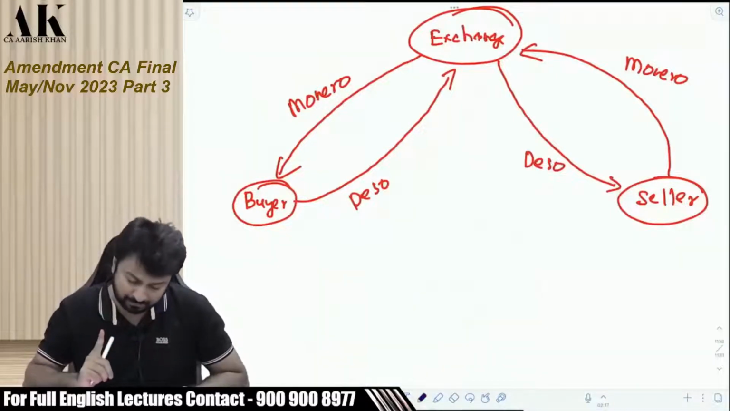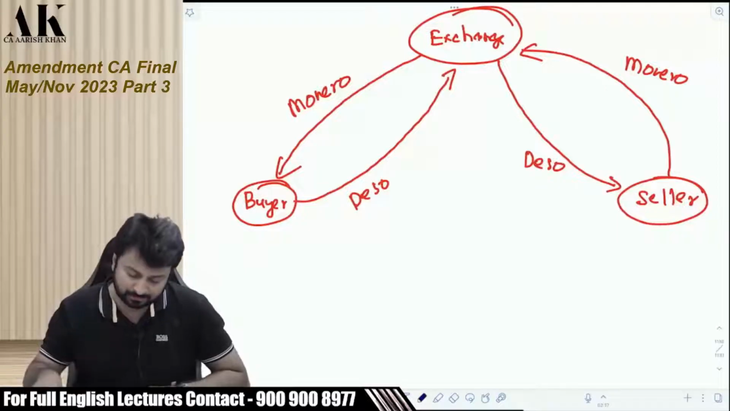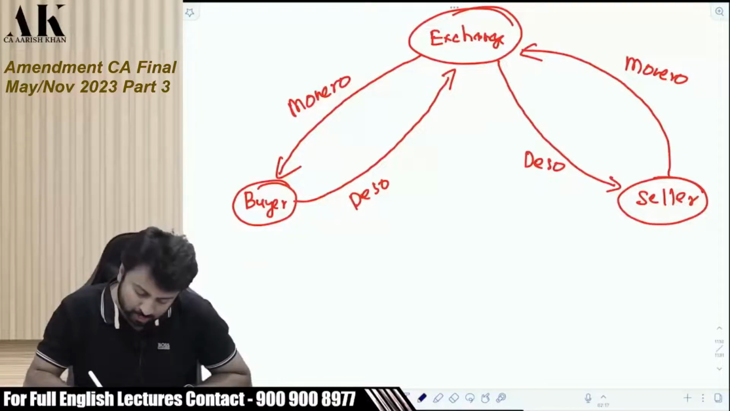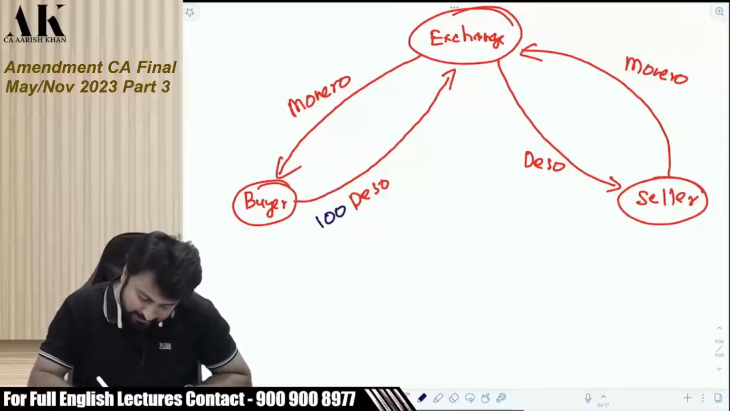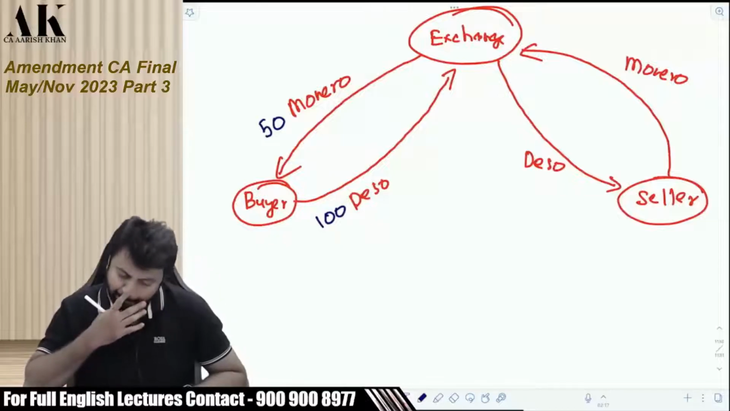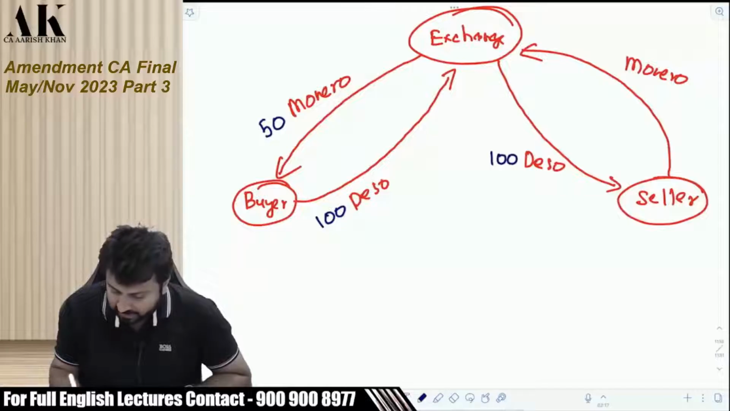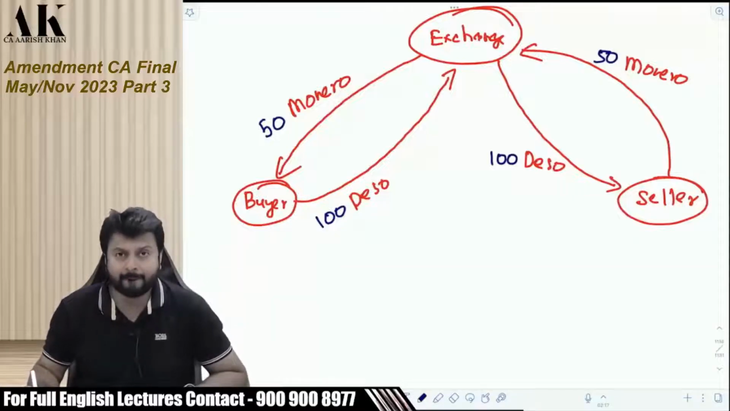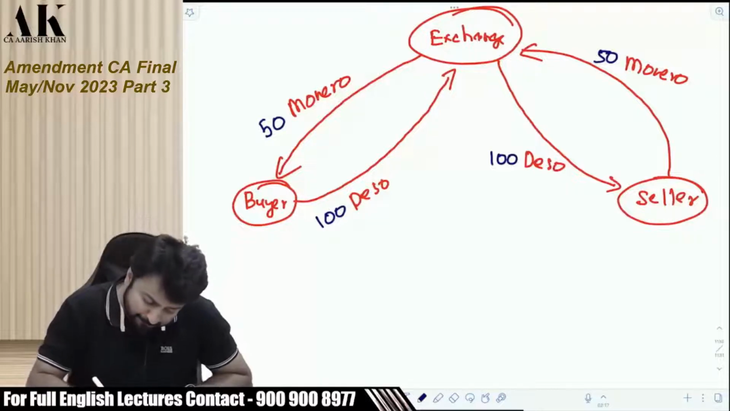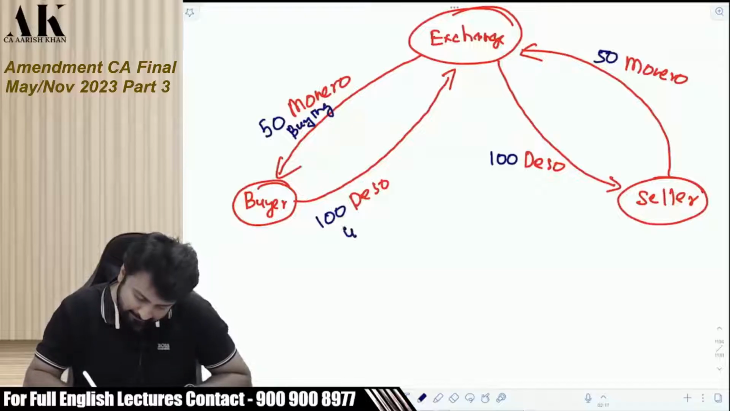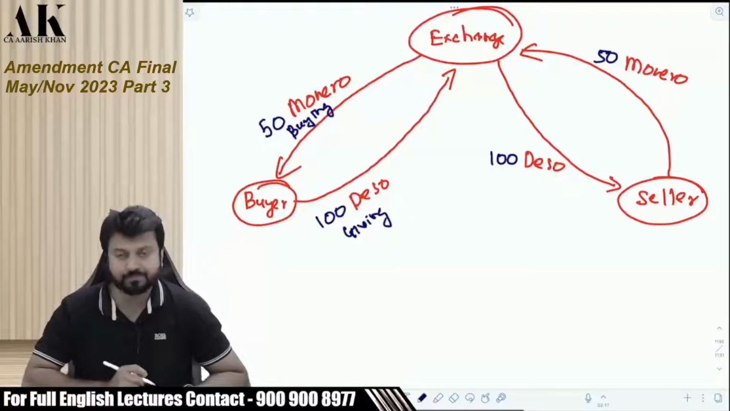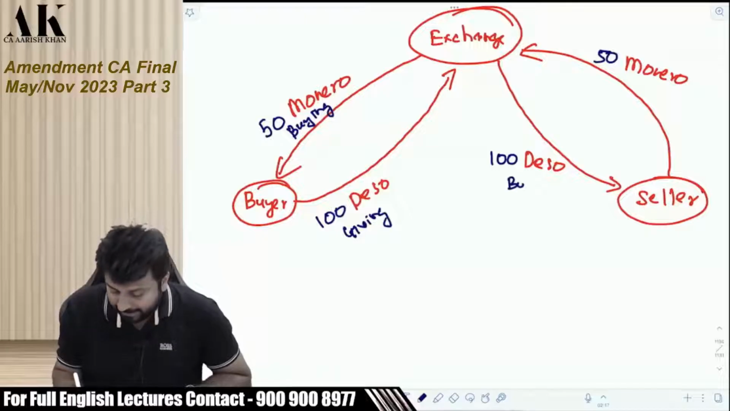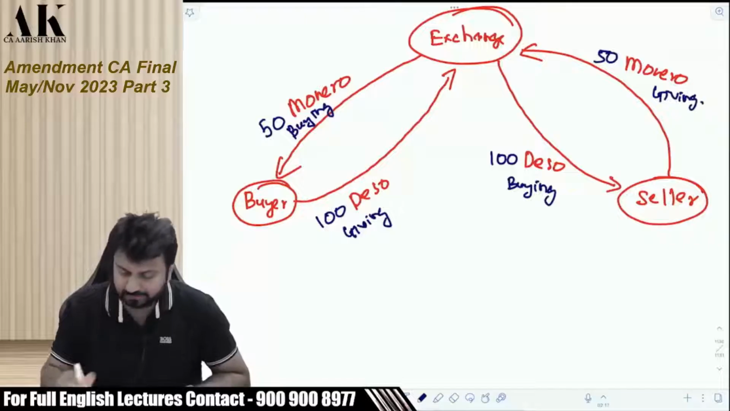Listen carefully. Please pay absolute attention. How many Desos are you giving? I am giving 100 Desos. In exchange of that, I am getting 50 Moneros. So I am buying Monero and giving Deso, and he is buying Deso and giving Monero.